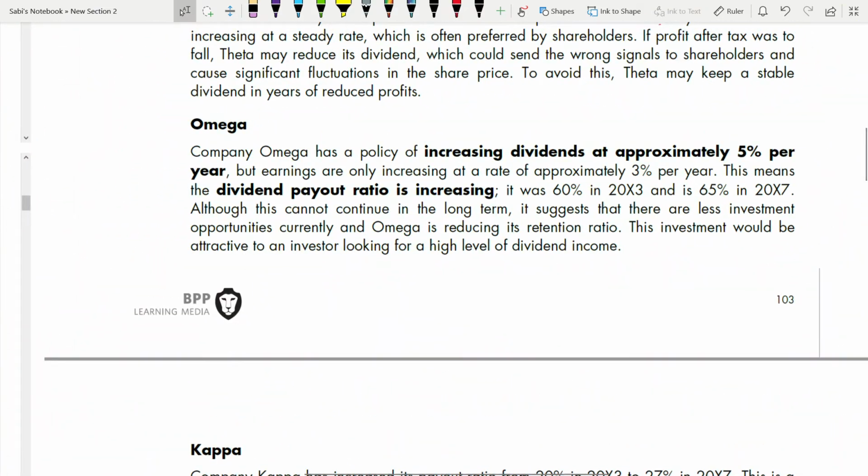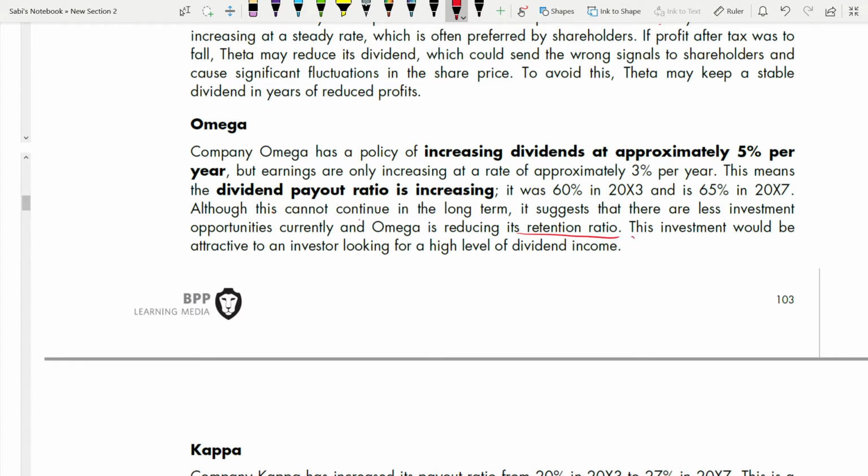Okay, now we'll see. Although this cannot continue in the long term, it suggests that there are less investment opportunities currently, and Omega is reducing its retention ratio. See, Omega is reducing its retention ratio. If you increase your payout ratio, means your retention ratio is decreasing. When does your retention ratio decrease? When you are not investing anywhere, right? Then maybe there are not many opportunities. That's why they are saying that, because you can see dividend payout ratio is increasing year on year. So there are less investment opportunities currently. Based on the dividend payout ratio, they are saying this, right?